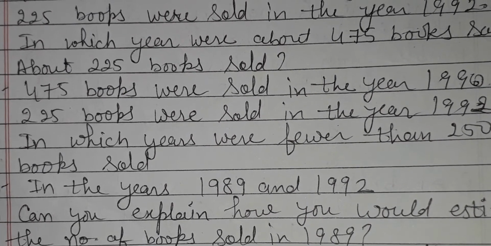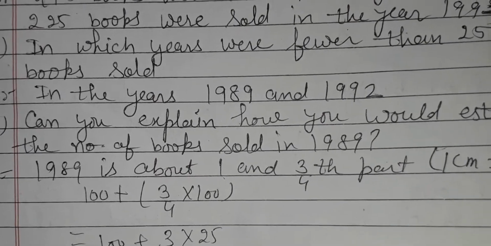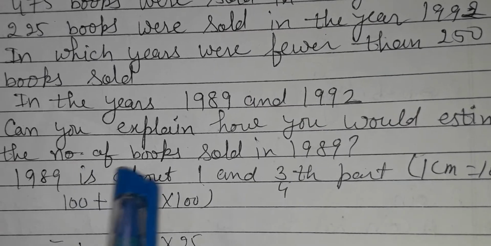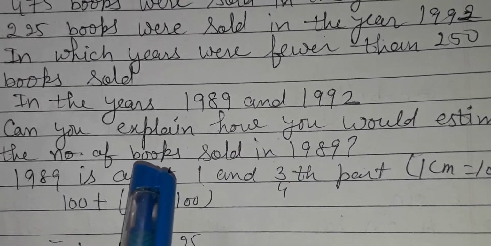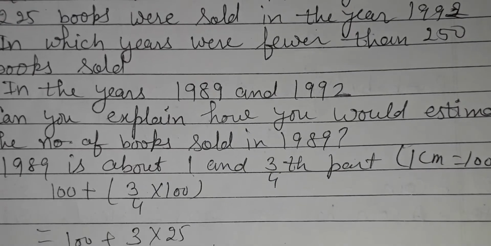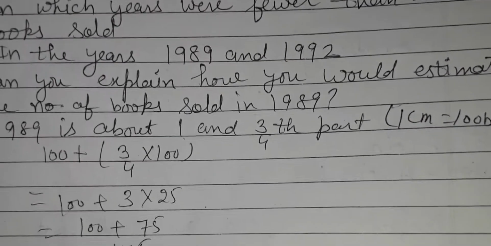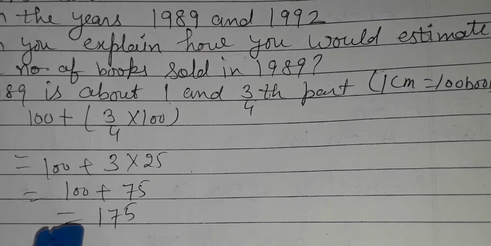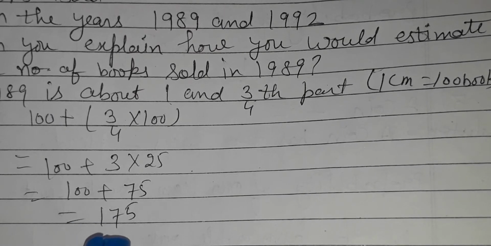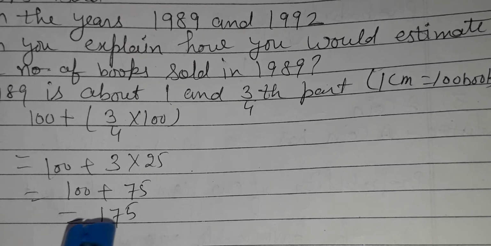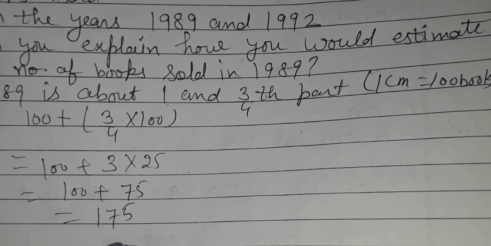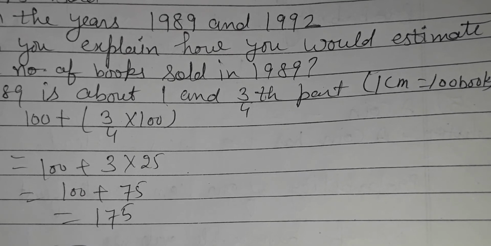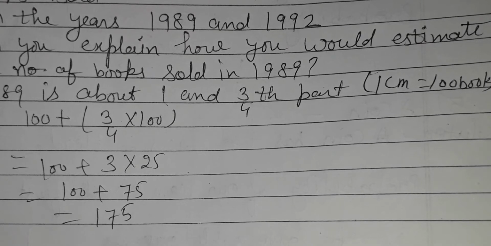Fourth question is, can you explain how you would estimate the number of books sold in 1989? We have to estimate the books in 1989. Estimate means idea. You have to find the idea. So the answer is 100 plus 3/4 of 100, that is 75, so 100 plus 75, 175. If your answer is 180, that is also right. If your answer is 190, that is also right, because it is an estimation and the books are below 200. So from the range 170 to 190, all answers are right.